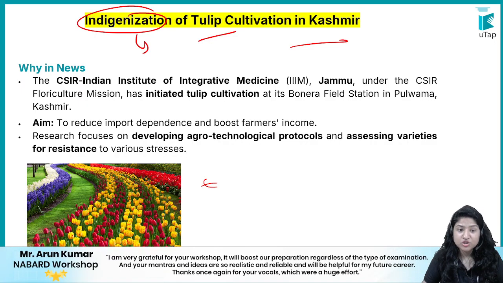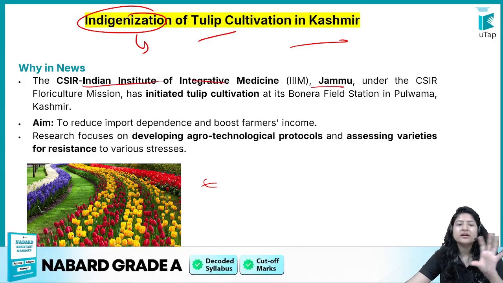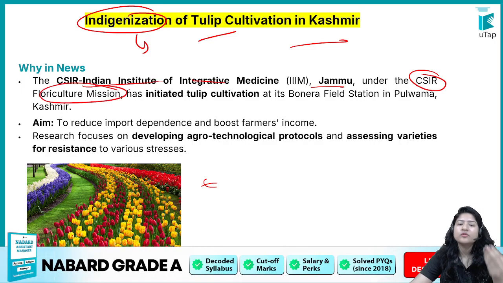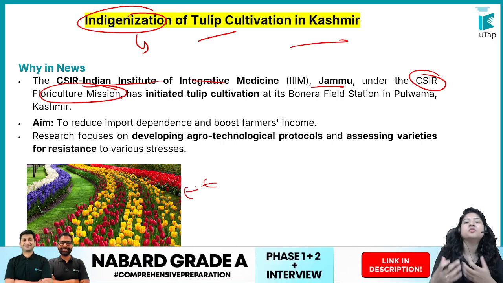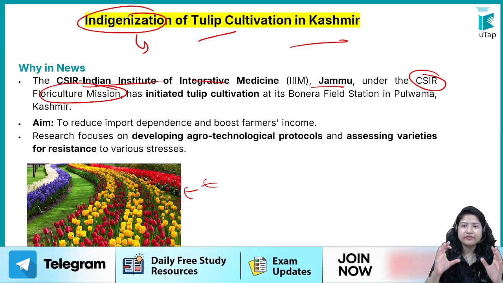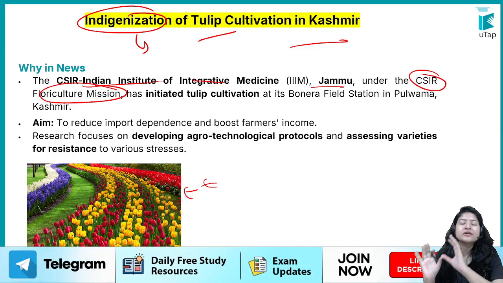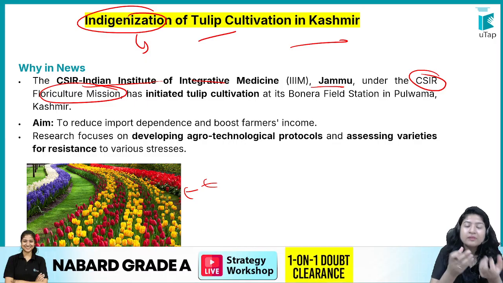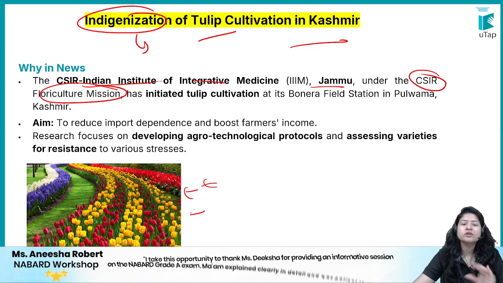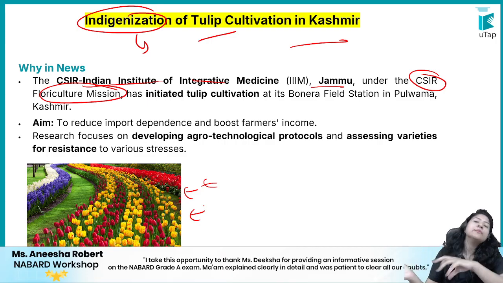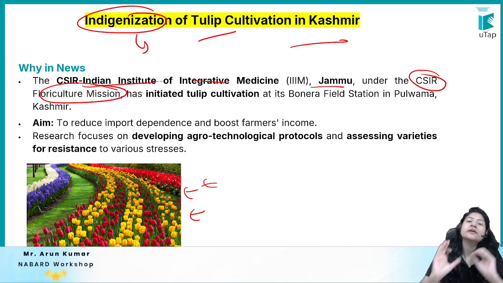ठीक है. So government is aiming, CSIR जो है, Indian Institute of Integrative Medicine जम्मू, under CSIR Floral Mission, उन्होंने इनिशिएटिव के अंडर क्या डिसाइड किया है, that whatever tulip production is happening, we have to localize it. What does it mean, that whenever for the next season we have to grow these tulips, the bulb or the seed that we will be using to grow these flowers will be from India only, right? So basically the aim is to increase production so that we don't have to rely on imports.